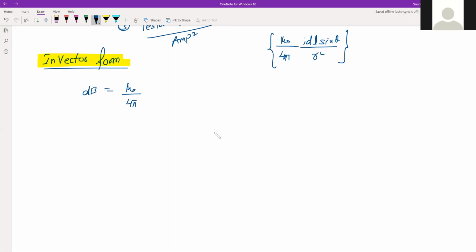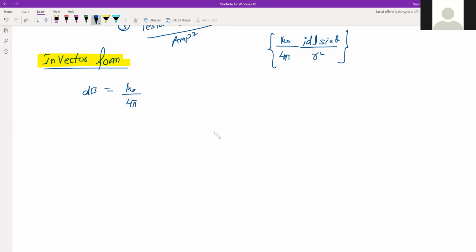Same concept we are going to use here. Now I is a scalar quantity, dl is vector, sine theta is okay, but it cannot be represented in any cross product or dot product at this moment if it is like this.